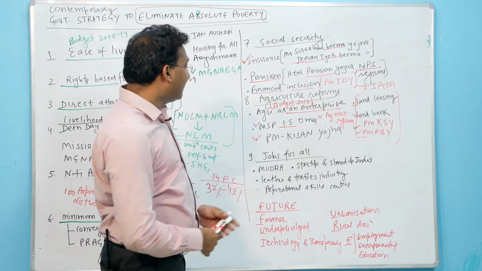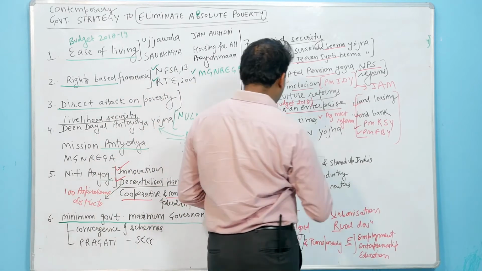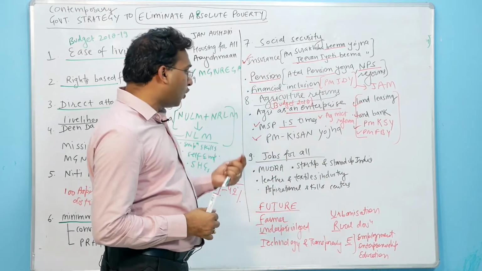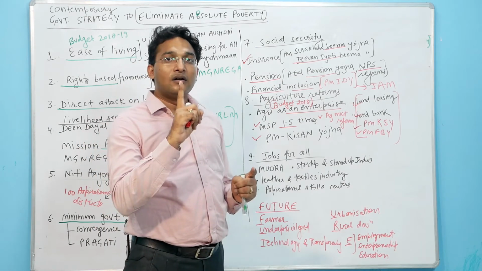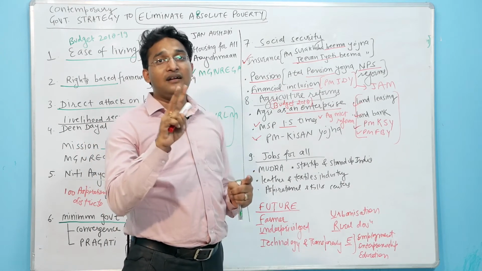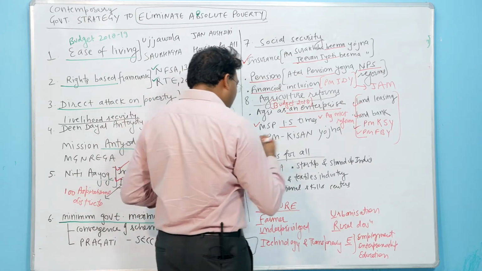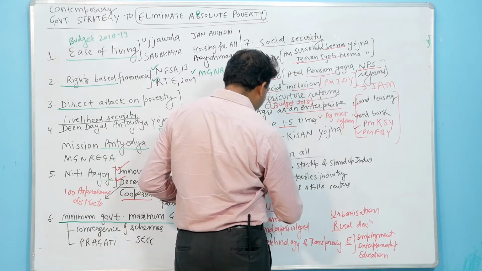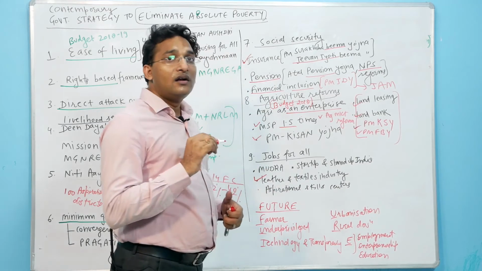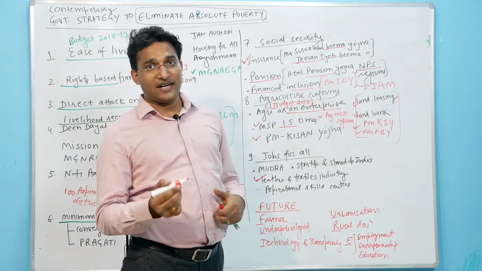Okay, now coming back, the next perspective is jobs for all. Jobs for all can be in the form of, one, the wage jobs, and second, the self-employment. So for the wage-based jobs, the government is working on leather and textile industry, because these are the job-intensive sectors.